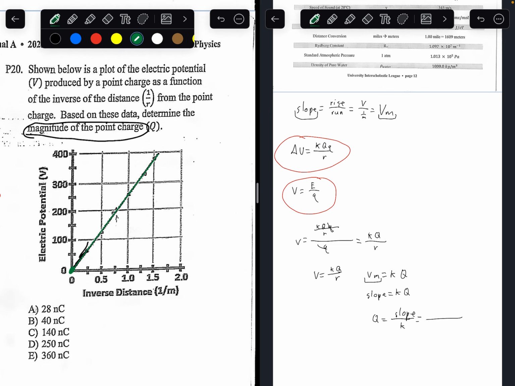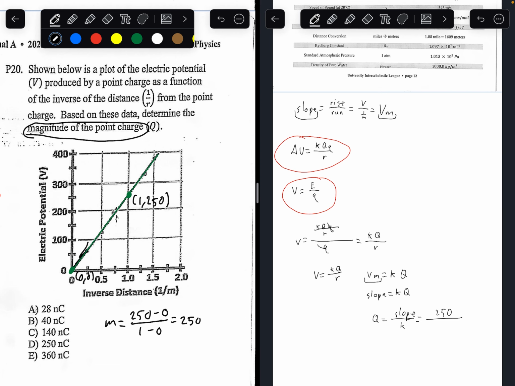Let's take the second point. Let's just say this point over here. So if this point is 0, 0, this point would be 1, 250. So what's the slope between 1, 250 and 0, 0? Slope would just be equal to 250. So the slope is equal to 250.